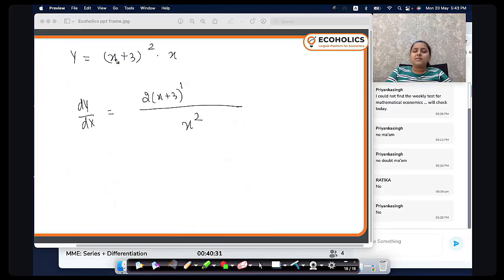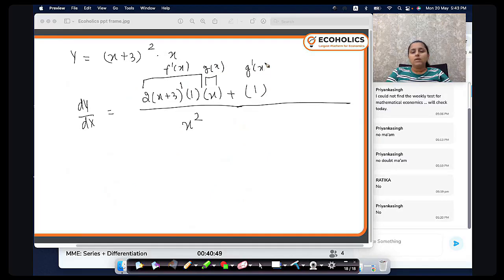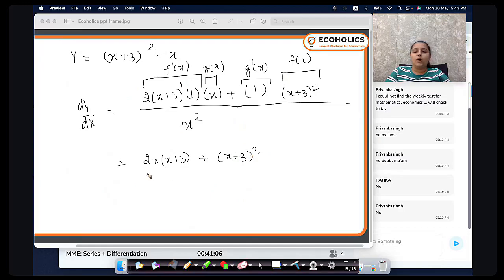1, the derivative of x is 1 plus the derivative of 3 is 0, second term as it is, plus this is f dash x, this is gx. Now I'm going to do the derivative of gx, g dash x, and then I write the first term as it is. So what do I get? 2x into (x plus 3) plus (x plus 3) whole square upon x square. You can open this bracket up and you can solve that.